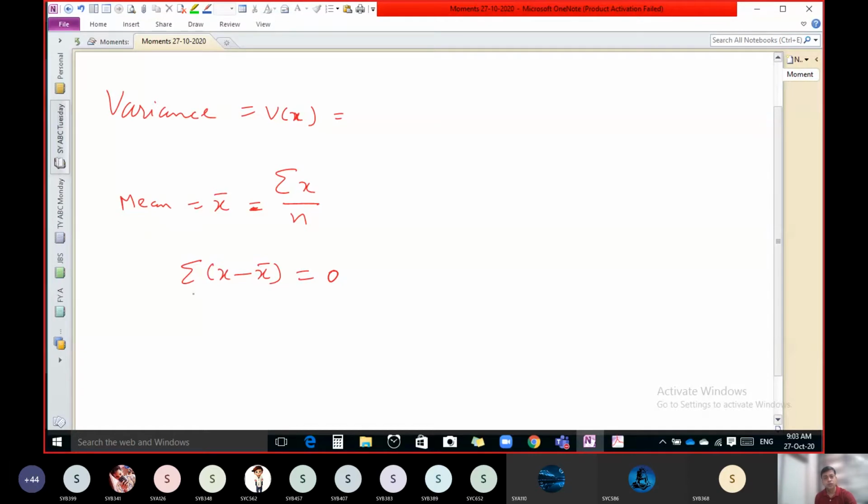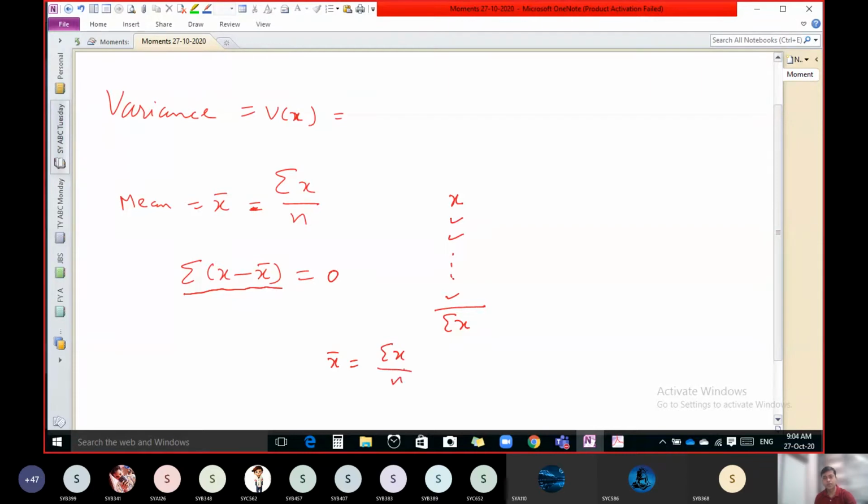Okay. If you want to calculate this sigma x minus x bar, what to do? If we have different values of variable x, let us say there are 10 values of x. And if I want to calculate sigma x minus x bar, first of all, we have to find out x bar. How to find out x bar? This is the formula. So add all the observations and divide by the number of observations. That is a very simple formula.